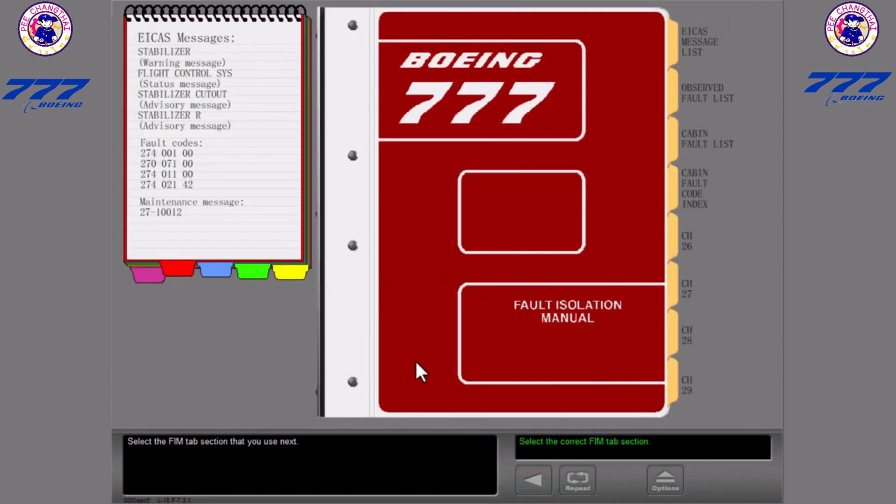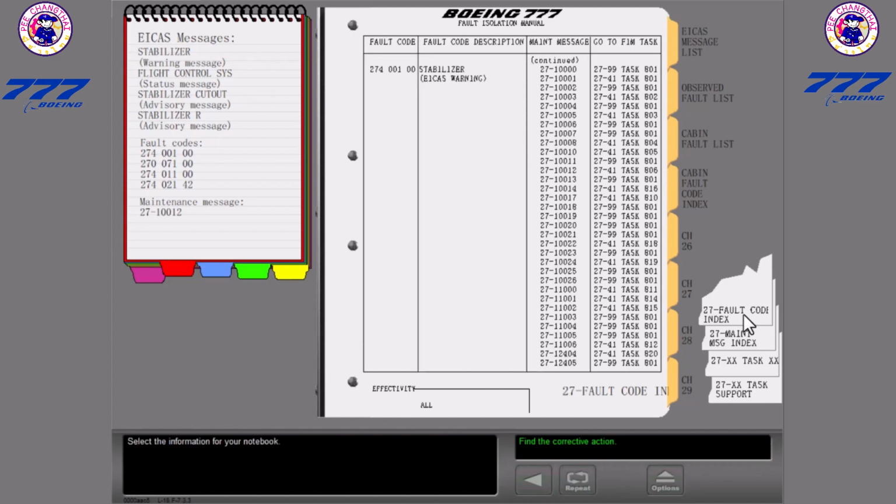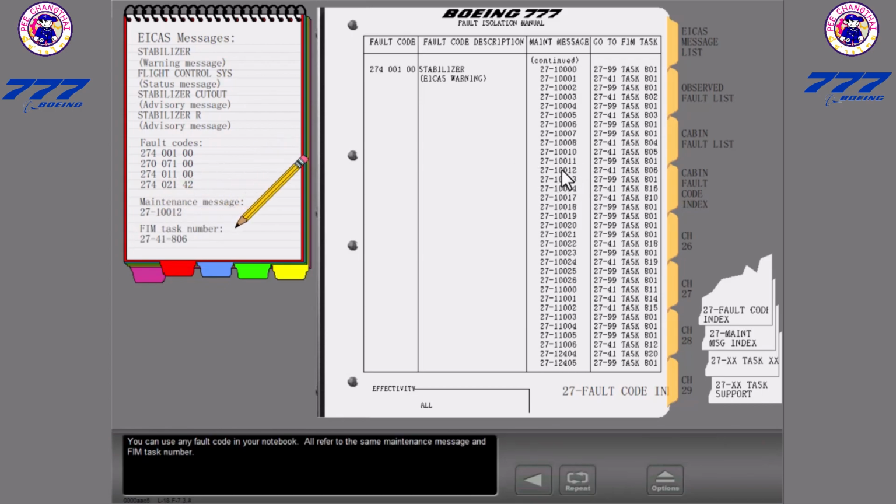Select the FIM tab section that you use next. Select the chapter subject that you use first. Select the information for your notebook. You can use any fault code in your notebook. All refer to the same maintenance message and FIM task number.